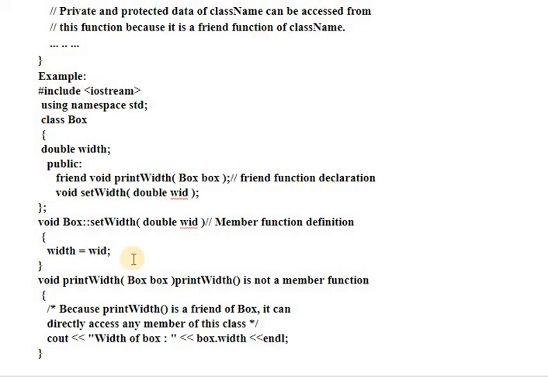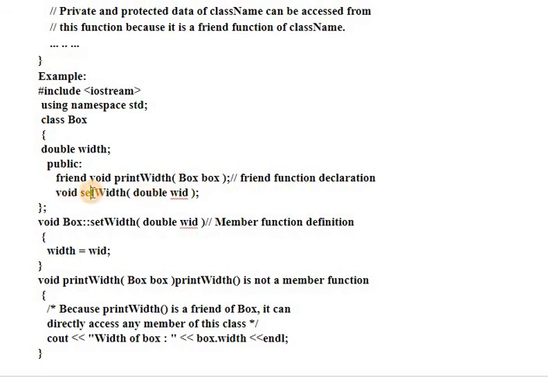We have a friend function with the name printWidth, and in the friend function we have passed an object as an argument. Because friend functions access the private and protected data members of the class, objects are always passed as arguments in friend functions.